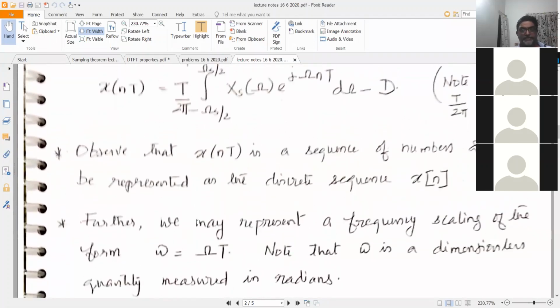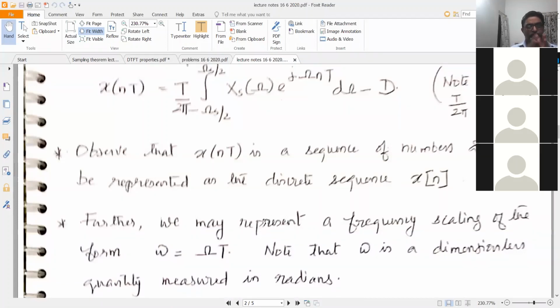What we will do next is use a frequency scaling. If you have a function f of t, then you can think of a function f of at. Depending on whether a is greater than 1 or less than 1, f of t is either compressed or expanded, which means f of t is scaled. Take sine omega naught t.